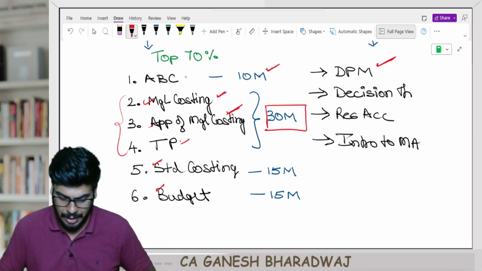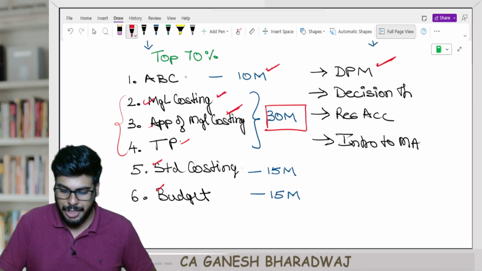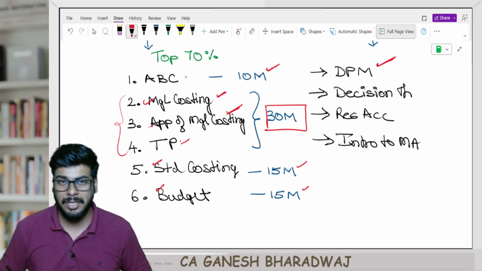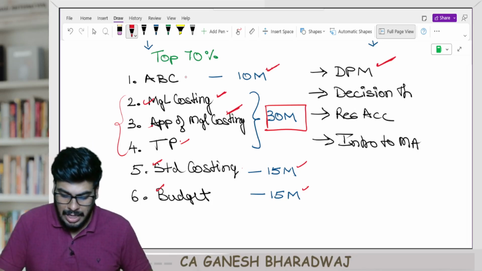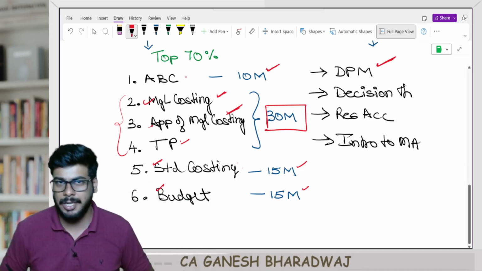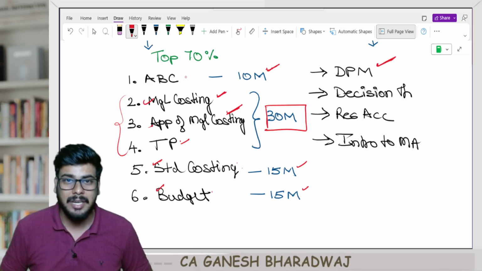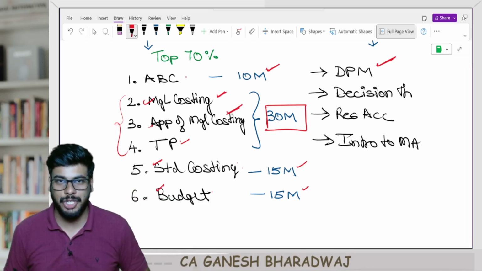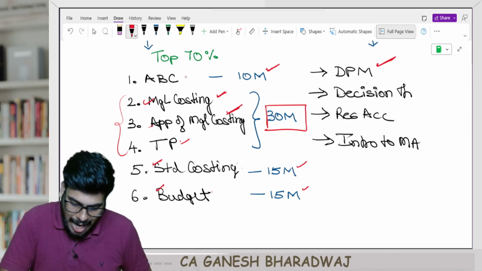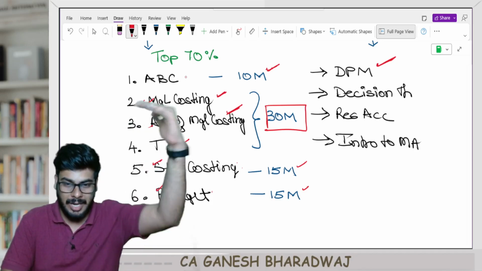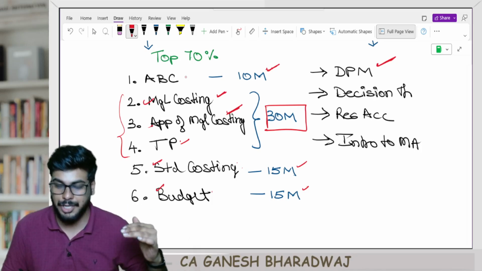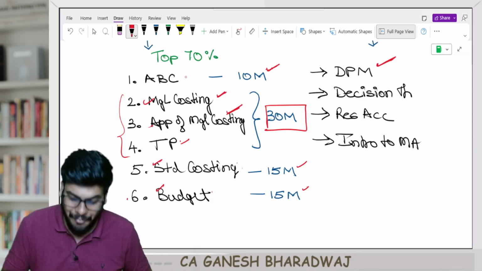We've seen it in depth. Standard costing and budgeting, both these chapters carry a weightage of 15 marks. However, standard costing is the biggest chapter of all the chapters in your management accounting, whereas the budgeting chapter is relatively a smaller chapter. So what I would suggest is, after finishing these three as well, so ABC, then these three, marginal costing, applications of marginal costing and transfer pricing, go finish off budgeting.